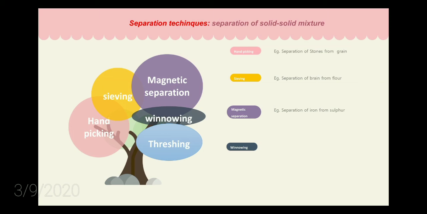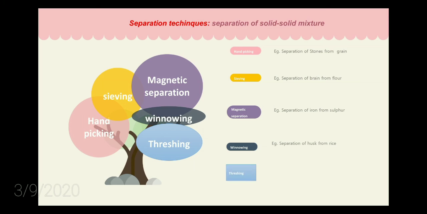Next one, winnowing. For example, the separation of husk from rice. You might have seen this in your villages, where farmers take the crops they were growing and beat them so that they can remove the husk, which is a layer that covers the grain.